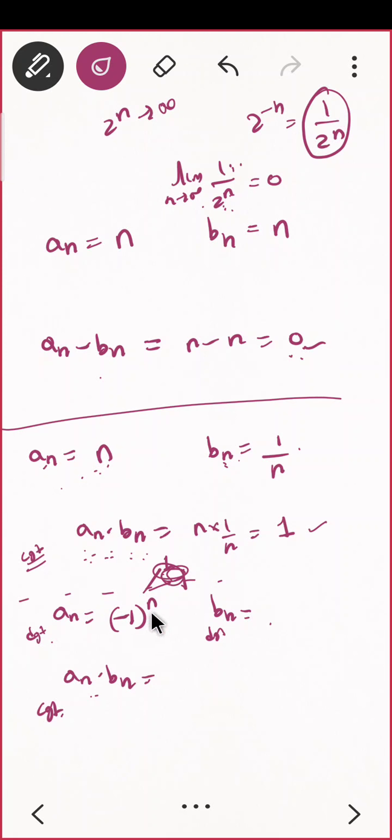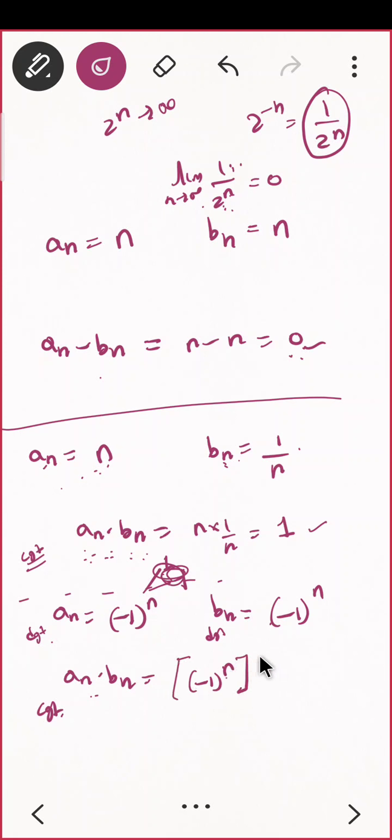An is minus 1 raised to minus n. Okay, perfect. That is fine. Very nice. That is also okay. Minus 1 raised to minus n. Or else can I take minus 1 raised to n only? Is that okay? What about the product? Product will be minus 1 raised to n the whole square.